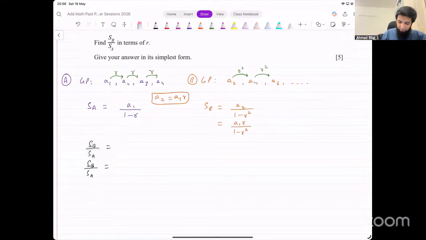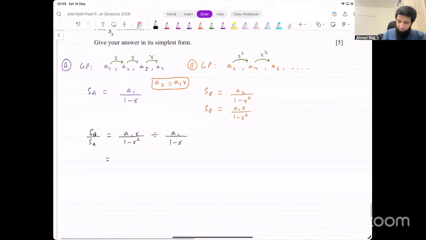Because when I calculate this ratio now, I would get, write it separately, A1R over 1 minus R squared, that's SB, divided by A1 over 1 minus R, right?